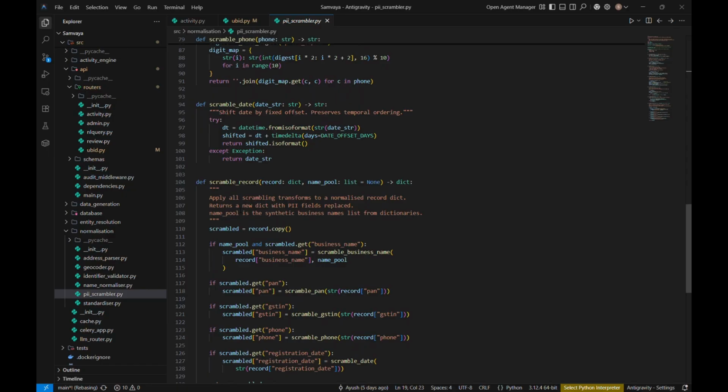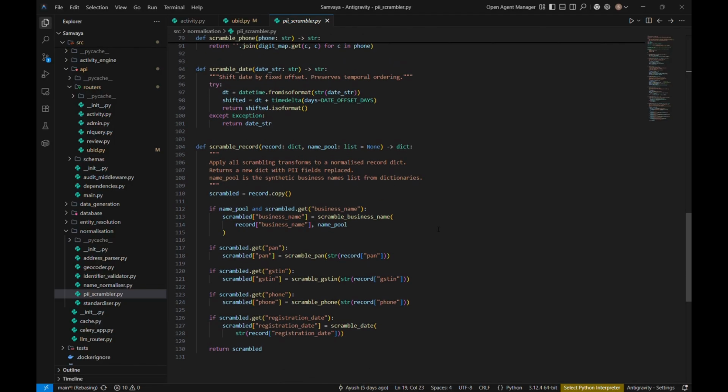Most importantly, because the scrambling is deterministic, the same input always produces the same output. Entity matching still works perfectly. The same business appearing in two department tables will scramble to the same synthetic name in both, so the ML model can match them correctly without ever seeing the real data.